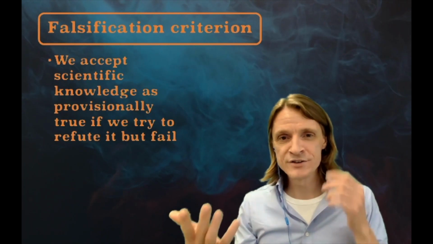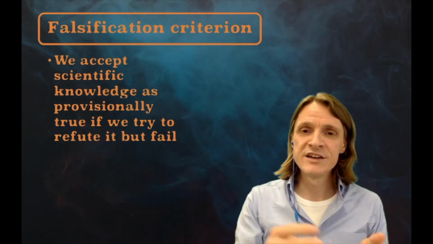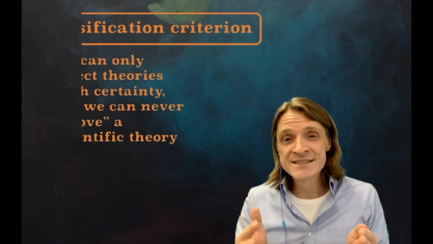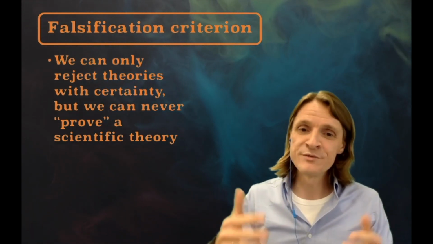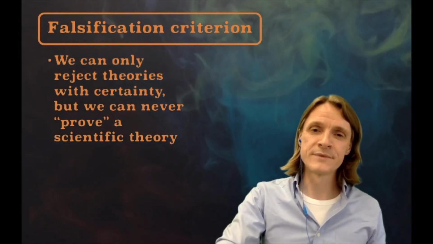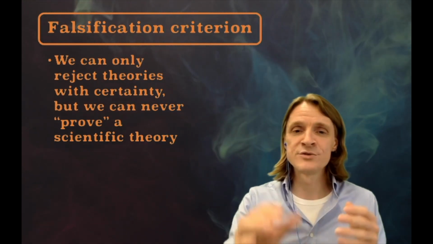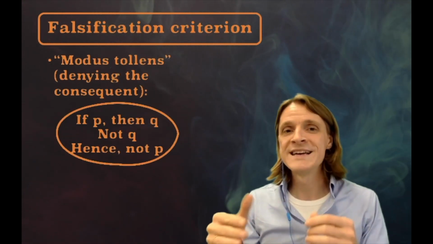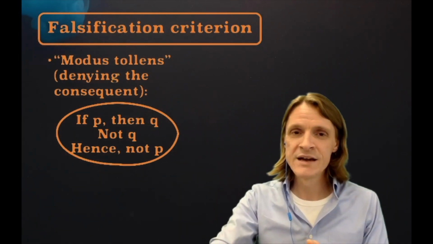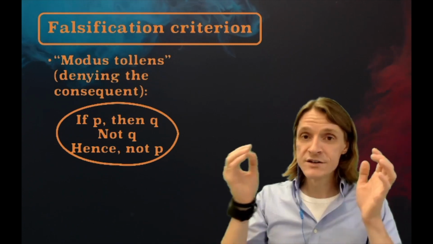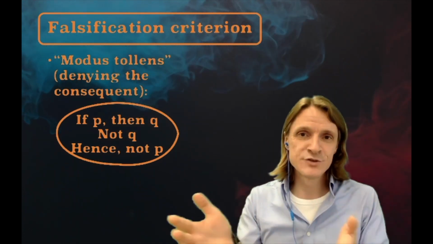We accept scientific knowledge as provisionally true if we try to refute it but would fail. We can only reject theories with certainty, but we can never prove a scientific theory. The logical strategy that underlies the falsification principle is known as modus tollens, or denying the consequent. And it looks like this. If P, then Q, not Q, hence not P.